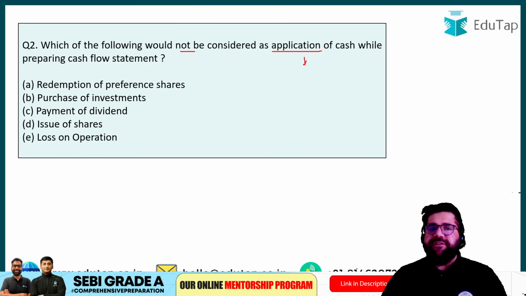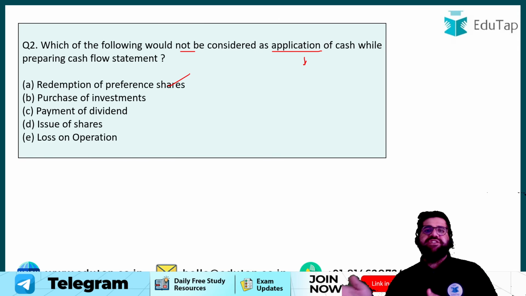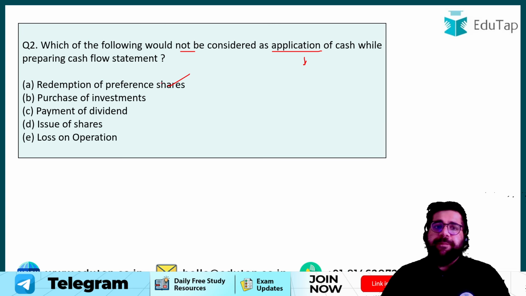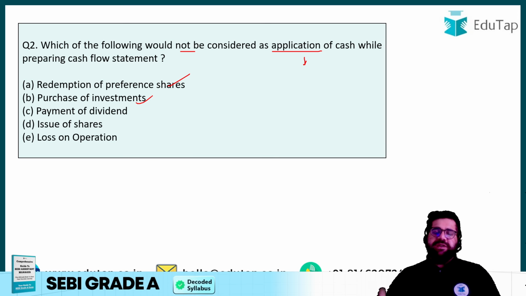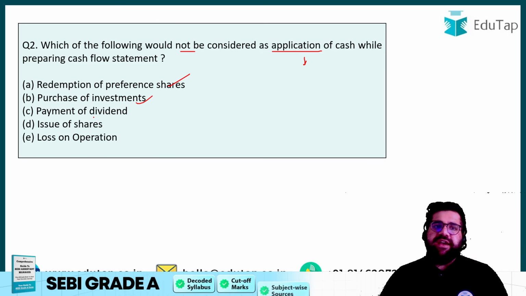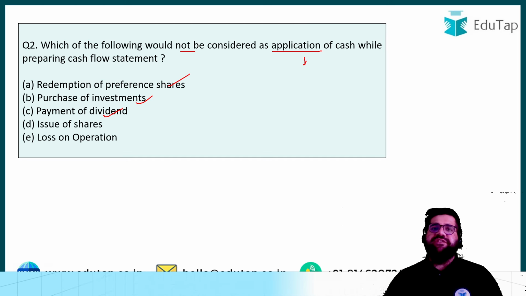So redemption of preference shares, yes, this is an application because I'm using my money to redeem the preference shares which I have previously issued. Purchase of investments, yes, if I am investing in certain kinds of shares or anything like that, then definitely I am again using my money to purchase something. Payment of dividend, yes, this is also an application of cash because I am using cash to give dividends.